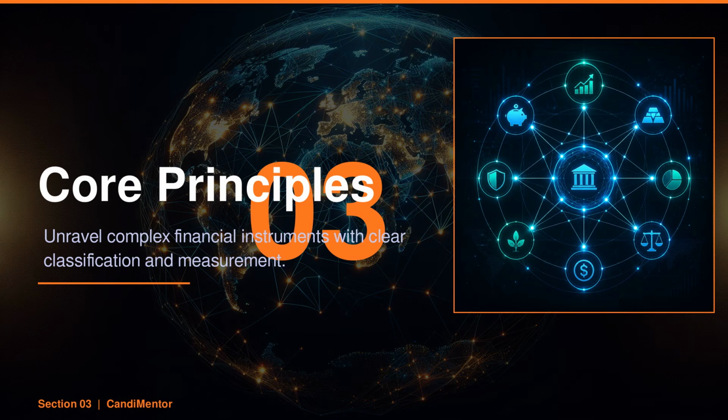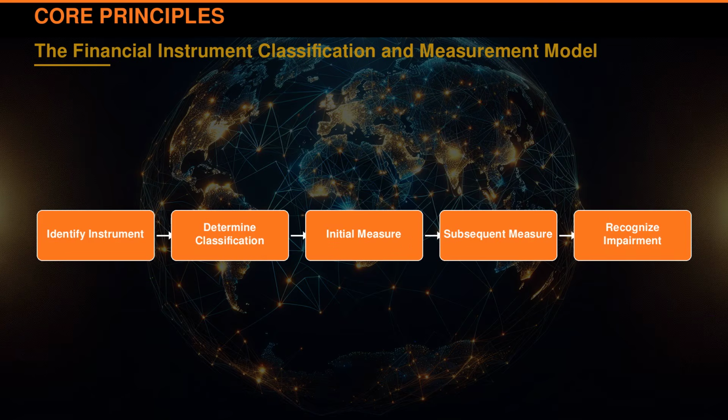In the corporate world, accurately valuing financial instruments is critical for transparent financial reporting. Indian Accounting Standard 109's core model provides a structured approach to ensure financial instruments are classified and measured consistently. This creates clarity in financial statements, especially in complex scenarios involving multiple instruments. This model tackles the challenge of classifying and measuring financial instruments with precision.